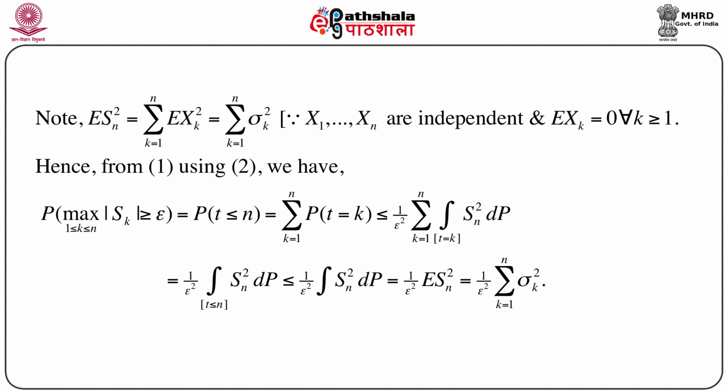Now, if we just remove this restriction and consider the integral over the whole space, this will be again less than or equal to 1 by epsilon square times the integration over the whole space of Sn square dP, which is nothing but the expectation of Sn square. And we have seen that the expectation of Sn square is the summation of sigma k square, k equals 1 to n. So, ultimately what we get on the right hand side is 1 by epsilon square into the summation k equals 1 to n of sigma k square. So, this basically gives us the upper bound to this probability.